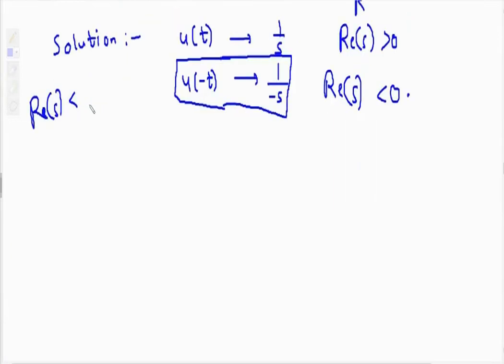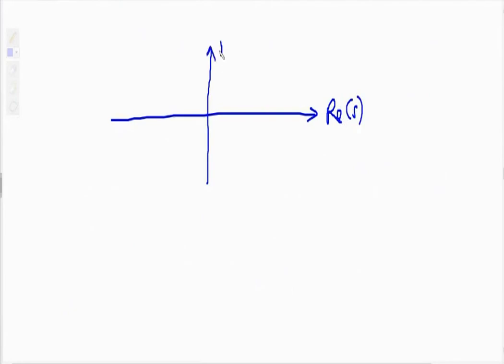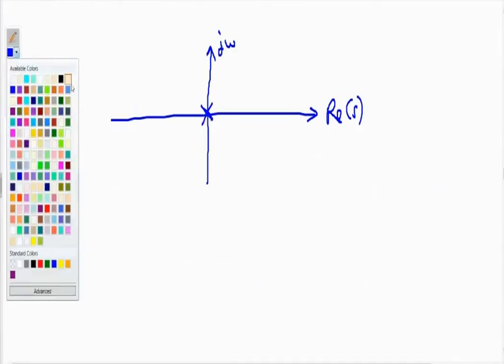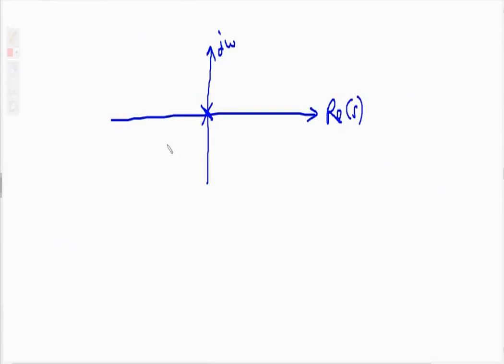So what will be the ROC space for u of minus t? The x-axis is real of s, the y-axis is j omega, and the pole is at the origin. The ROC will be, see here, I am not including the pole, so its ROC is like this, the left half of it.